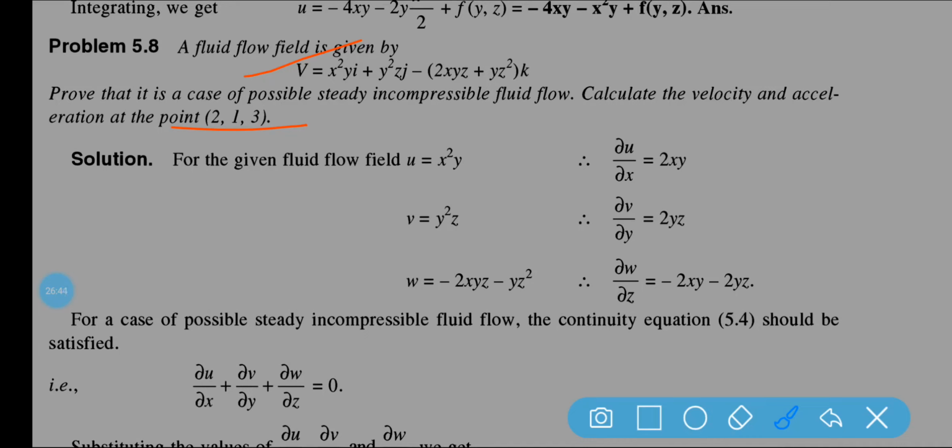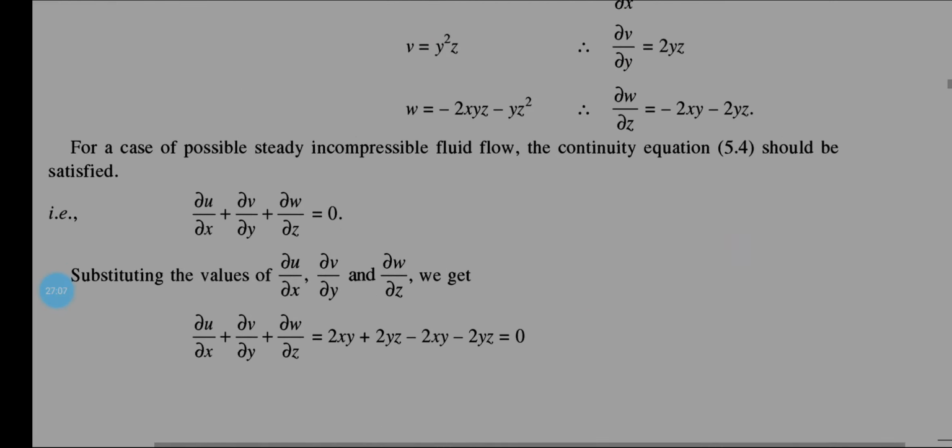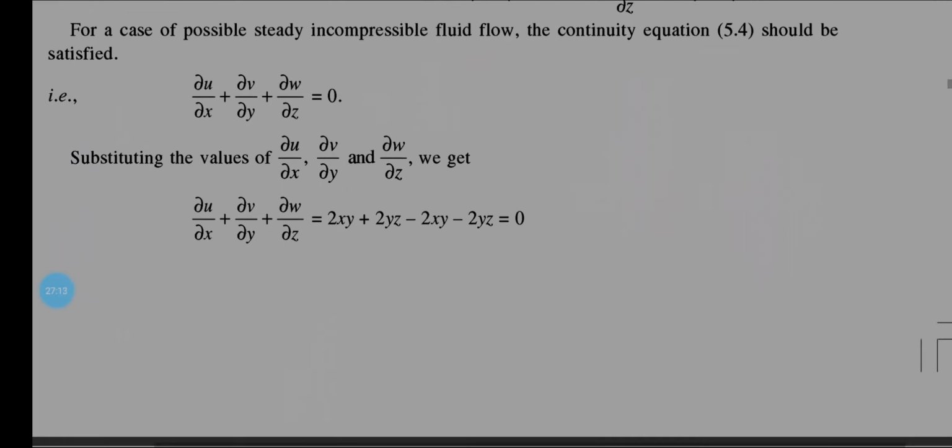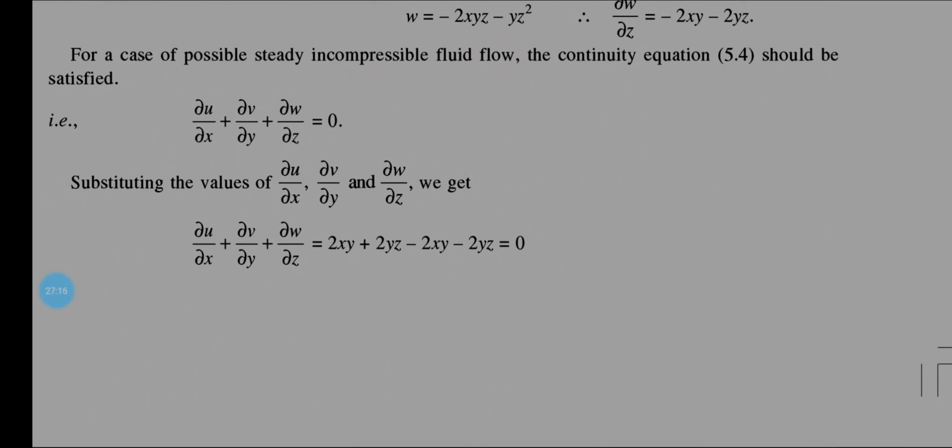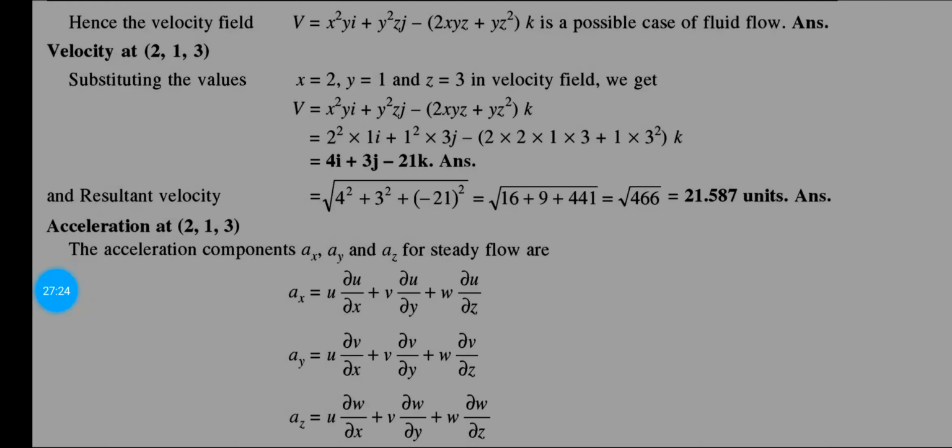Now first of all, the velocity components are given. Here x square y is u, so u is equal to x square y. v is equal to y square z. w is equal to minus 2xyz minus yz square. So what do you need to find out? First of all, you have to put in the continuity equation. So find del u del x, del v del y, del w del z. You know that for a possible steady incompressible fluid flow, this is the continuity equation. Now substitute the values of del u del x, del v del y and del w del z. What are we getting? 0. So we can say this is satisfying the continuity equation, isn't it?